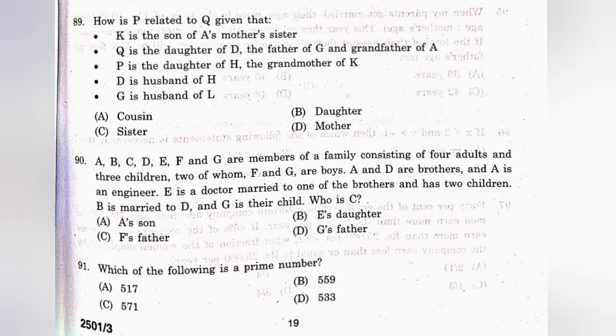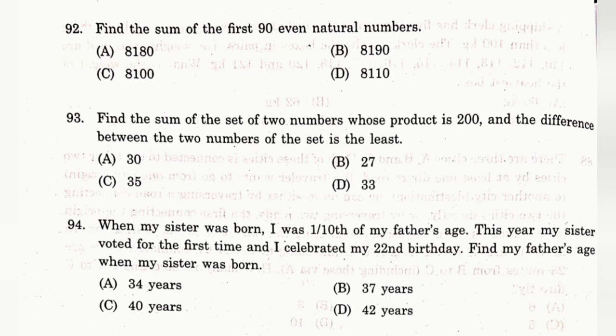Question number 91. Which of the following is a prime number? The answer is C, 571. Question number 92. Find the sum of the first 90 even natural numbers. The answer is B, 8190. Question number 93. Find the sum of the set of 2 numbers whose product is 200 and the difference between the 2 numbers of the set is the least. The answer is A, 30. Question number 94.